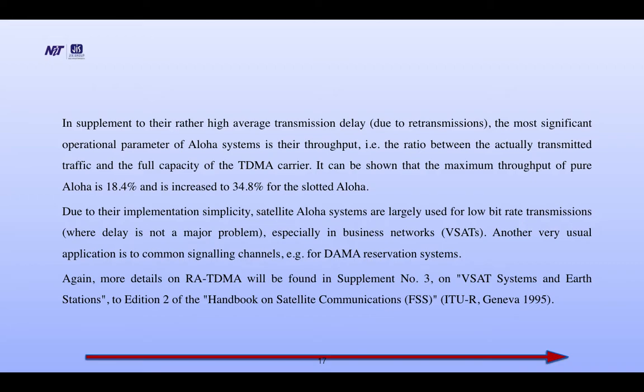Due to their implementation simplicity, satellite Aloha systems are largely used for low bit rate transmission where delay is not a major problem, especially in bus networks, VSATs. Another very usual application is the common signaling channel, that is to say for TDMA reservation systems. Again, more details on RATDMA will be found in the handbook.